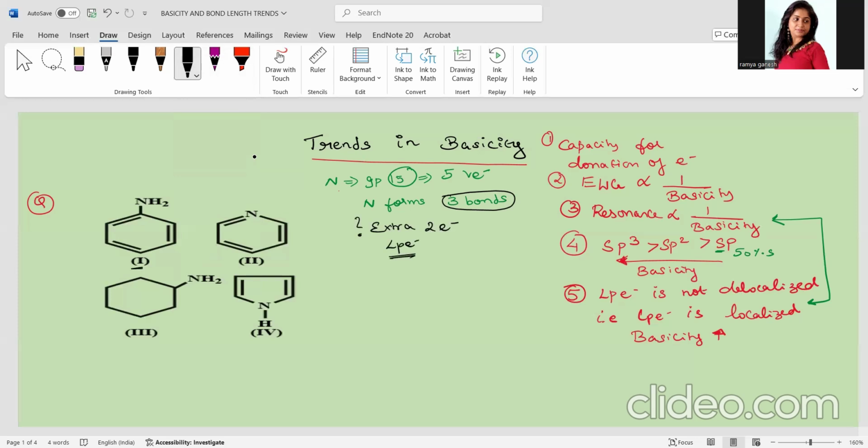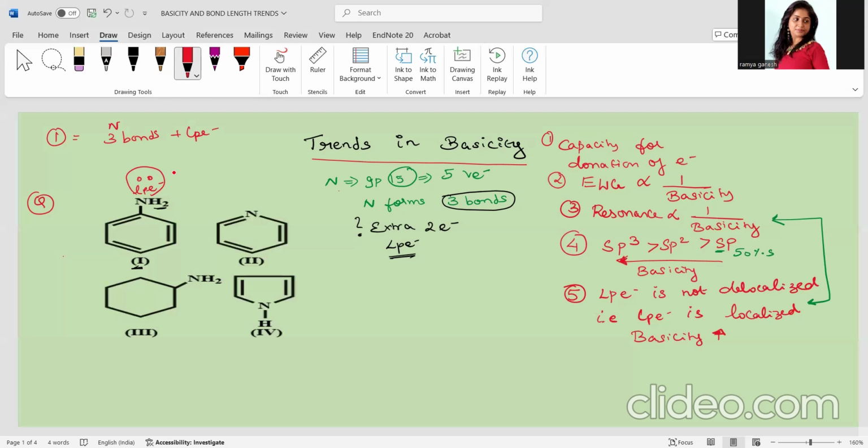So look at this first example here. Nitrogen has made 2 bonds with hydrogen, and it has made a bond with carbon. So it has made 3 bonds. Example 1, 3 bonds nitrogen had made. Also, it is having a lone pair of electron. So the electron is on the nitrogen right now. Clear? Now just look at whether they are involved in the delocalization or not. And why are you immediately looking at it? Because whenever a lone pair of electron is there, you have to definitely look for its delocalization.